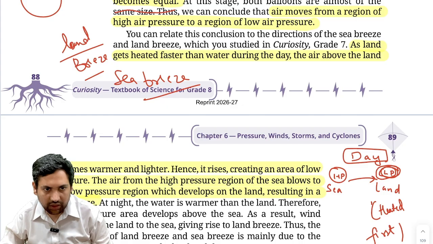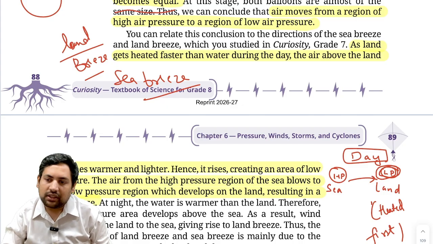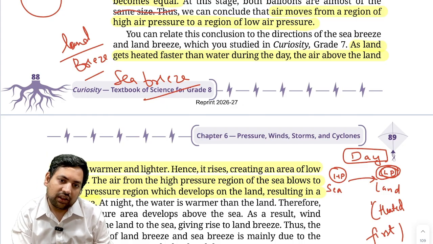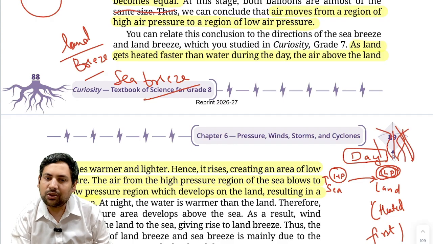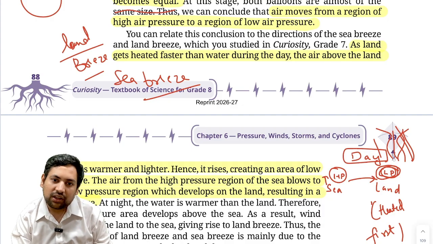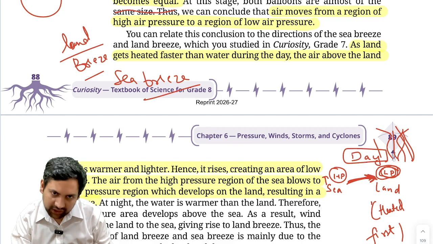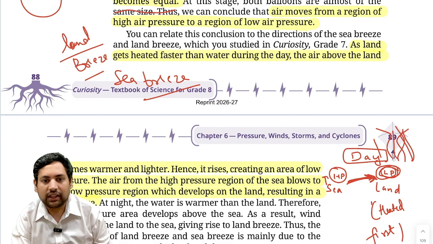Now the air from the higher pressure region, just above the sea, the air is still at much higher pressure. Then the air that is here has become low pressure now. Why? Because warm air has gone above like this, so this has created a low pressure region. Now suddenly, high pressure, low pressure, what will start happening? The flow of air will start happening, and this flow of air during the daytime from sea to the land is called sea breeze.